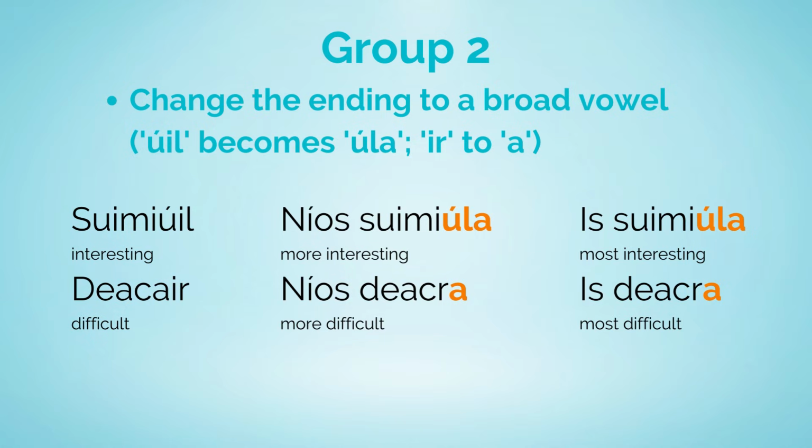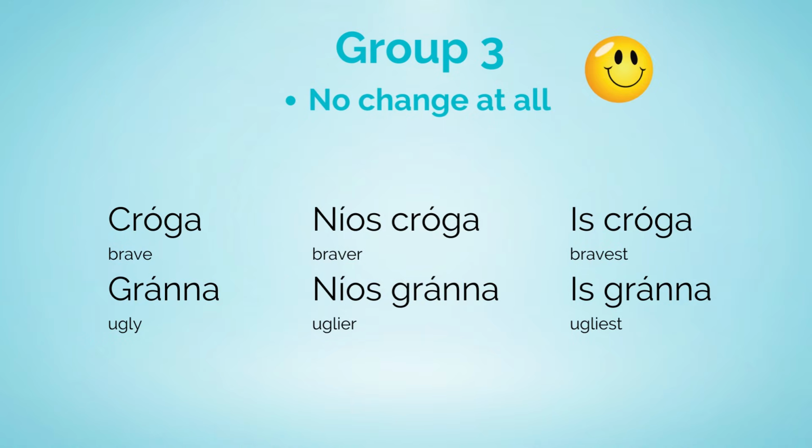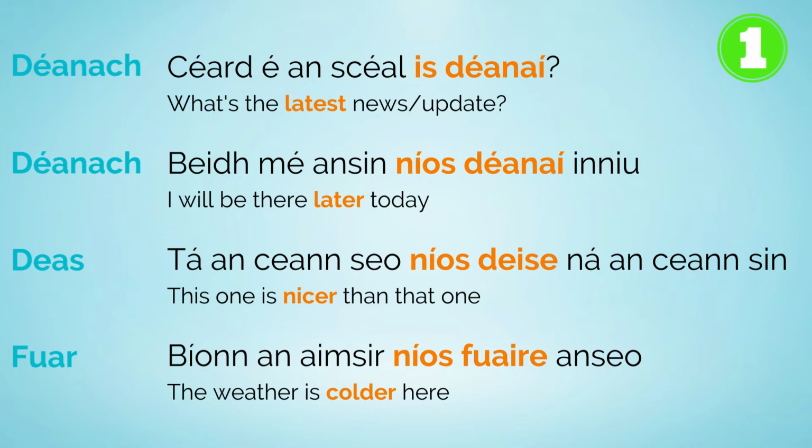To make the comparative and superlative forms in group 2, we change the ending from "ú" for the "il" to "ú" for the "la". Simplí becomes níos simplí, is simplí. And if it's one of the adjectives that ends in IR, the ending becomes A. There may be some other spelling changes too. Deacair, níos deacra, is deacra. And finally, group 3. To make the comparative and superlative forms of the adjective in group 3, there's no change at all. Cróga, níos cróga, is cróga. Sásta, níos sásta, is sásta.